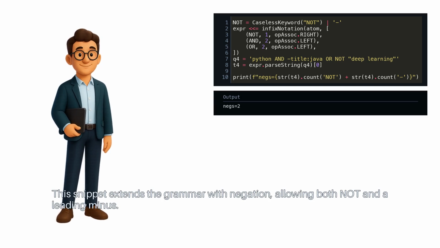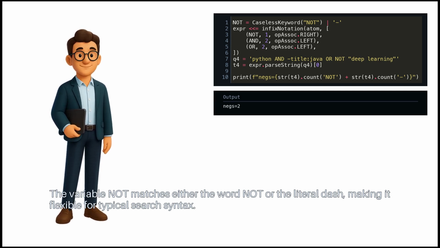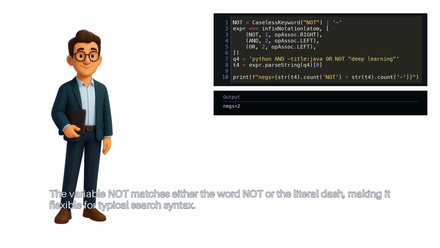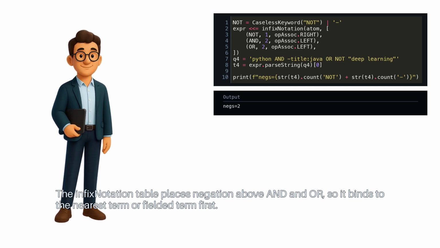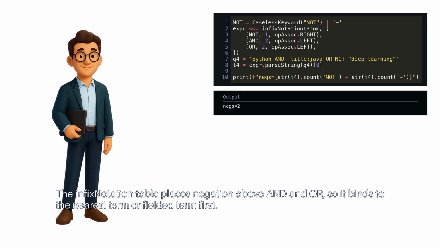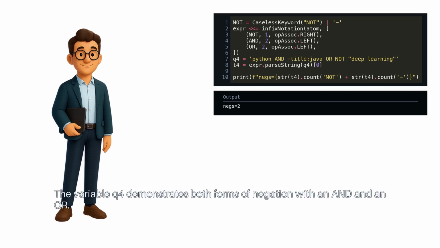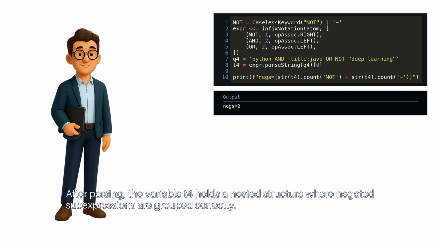and a leading minus. The variable not matches either the word not or the literal dash, making it flexible for typical search syntax. The infix notation table places negation above and or, so it binds to the nearest term or fielded term first. The variable q4 demonstrates both forms of negation with an and an or. After parsing, the variable t4 holds a nested structure where negated sub-expressions are grouped correctly.